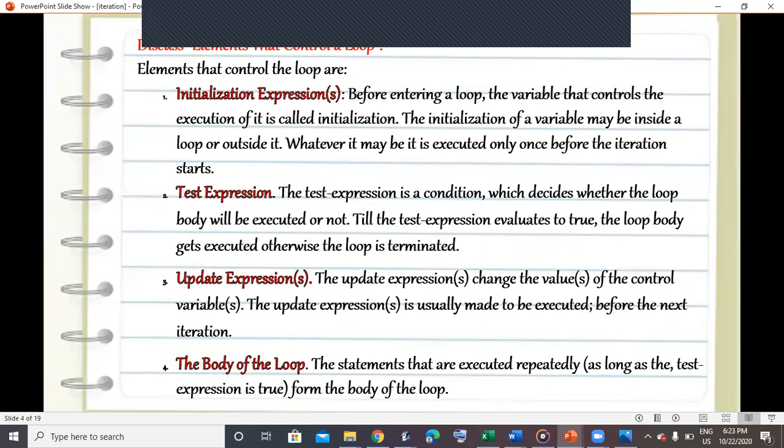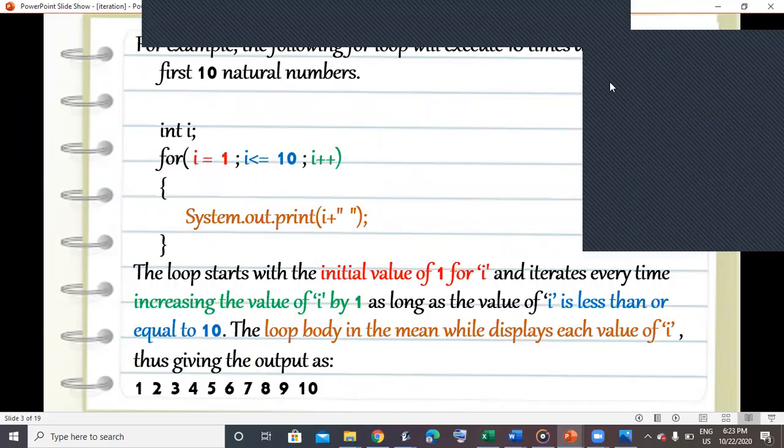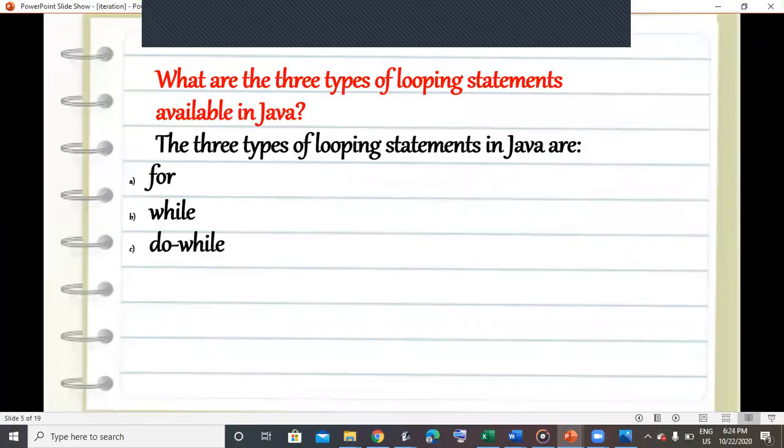Body of the loop, the statements that are executed repeatedly as long as the test expression is true, form the body of the loop. Here we have one statement System.out.print(i), so it was repeated till i's value is less than or equals to 10. Now there are three types of looping statement. They are for loop, while loop and the do while loop. In this video we'll be concentrating on the for loop basically.